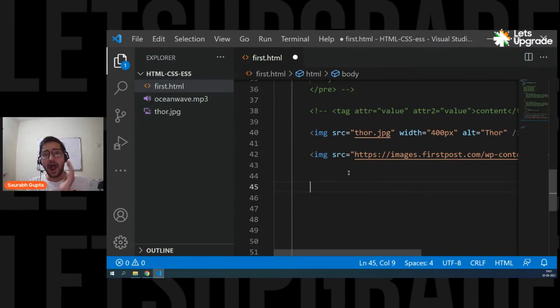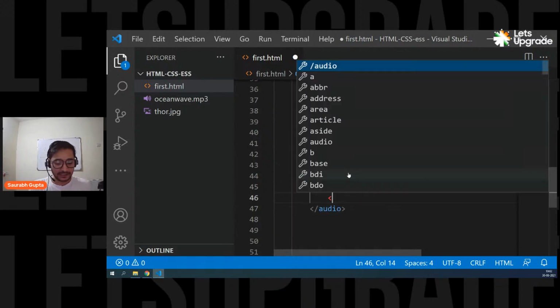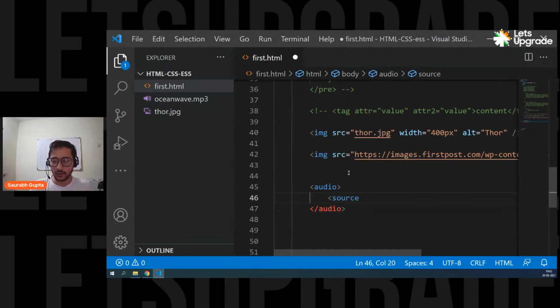So now let's see how to put audio in your web page, and it's really simple. For that, guys, you simply have an audio tag, and this tag was introduced in HTML5. So this is a new tag. It's not that new because HTML5 is like 5 to 6 years old, but it was introduced in HTML5. Write the audio tag, and inside that you have to use a source tag. Again it's an empty tag, so you close it like this, and then src, and then your audio file or path.